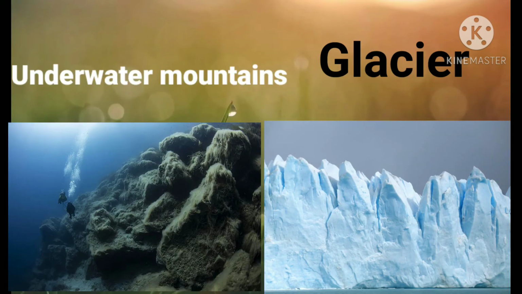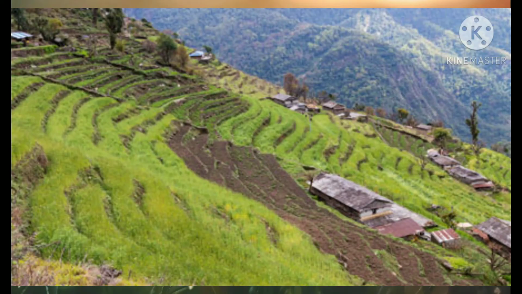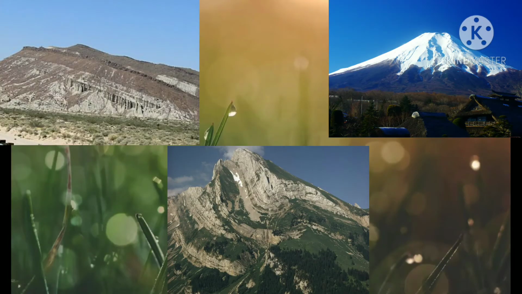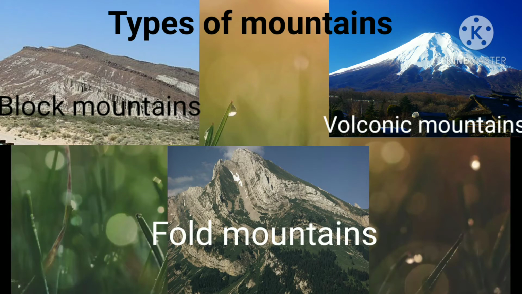In some mountains, there are permanently frozen rivers of ice. They are called glaciers. There are some mountains you cannot see as they are under the sea. Because of harsh climate, fewer people live in the mountain areas. There are three types of mountains: fold mountains, block mountains and the volcanic mountains.